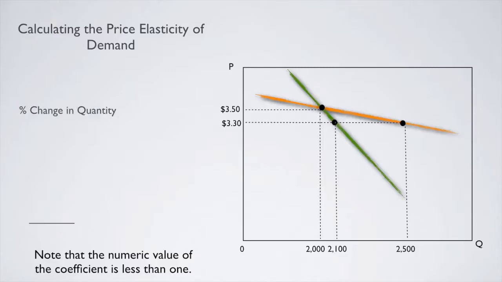In this scenario, we'll go through the same steps. First, we'll calculate the percent change in quantity. In this case, we're looking at a difference between 2,100 gallons and 2,000 gallons, and divide that by 2,100 gallons plus 2,000 gallons divided by 2. This is our numerator in our price elasticity of demand calculation.